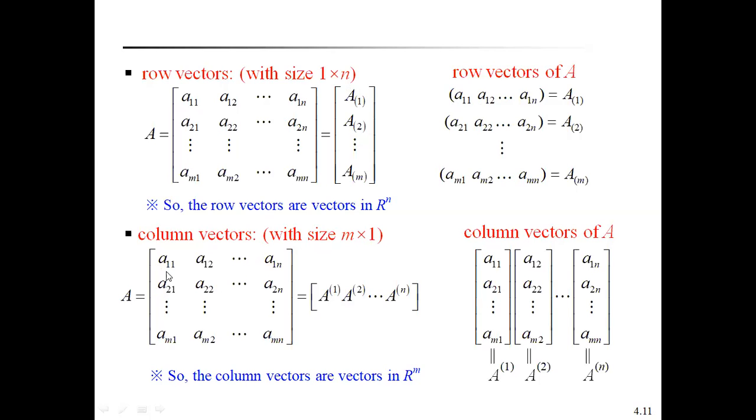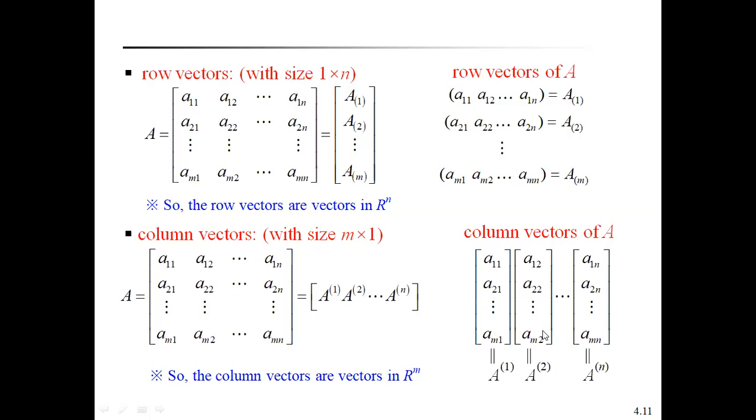Therefore, how to define the column vectors? Here the suffix can be taken as row vectors. Powers can be A, so A power 1, A power 2, A power n are represented as column vectors. For the sake of understanding the column vectors, A equals, what is the first column? A11, A21, Am1. That is the A power 1 column. And the A2 column: A12, A22, so on, Am2.